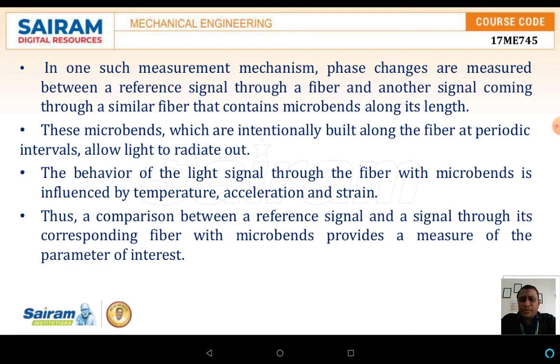These microbends, which are intentionally built along the fiber at periodic intervals, allow the light to radiate out. The behavior of the light signals through the fiber with the microbend is influenced by temperature, acceleration as well as strains. Thus, the comparison between the reference signal and a signal through its corresponding fiber with a microbend provides a measurement of the parameter of interest.